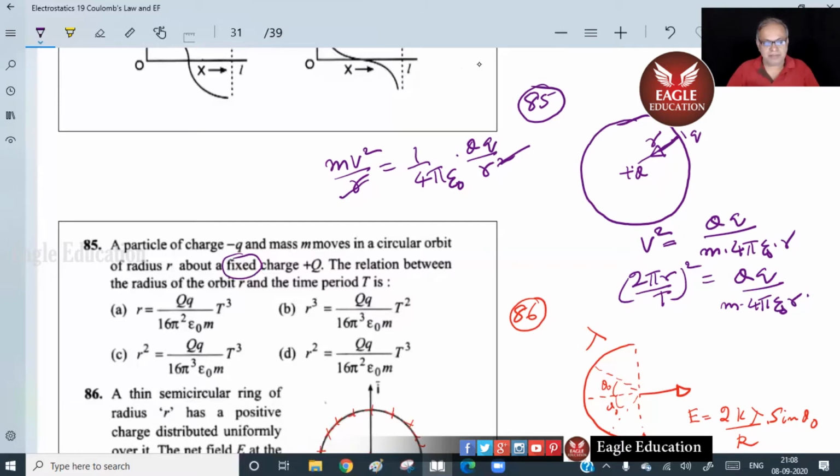So T square will be proportional to R cube. So look at that. You want me to write it for you? No, sir. Answer is B. The second one. So we go to the next one.